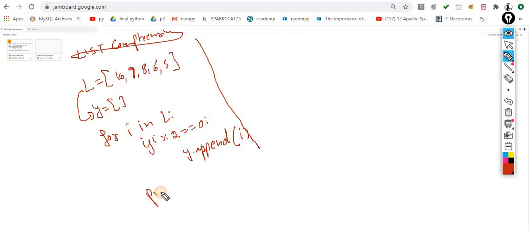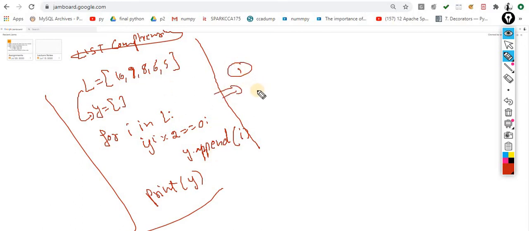Perfectly, it will work fine. After that, what you have to do? Print of Y. That's it. So now, what is the other way? The same thing can be implemented with one line, as I already told you.